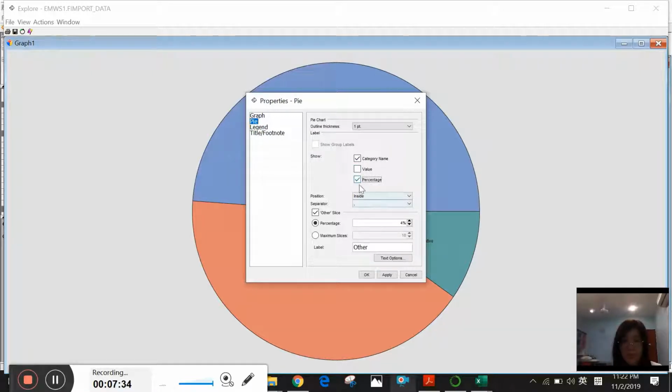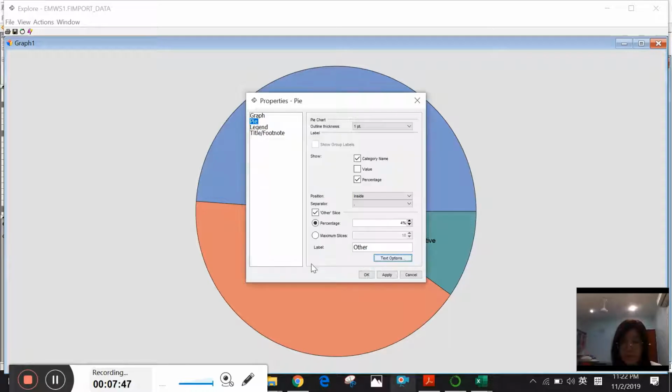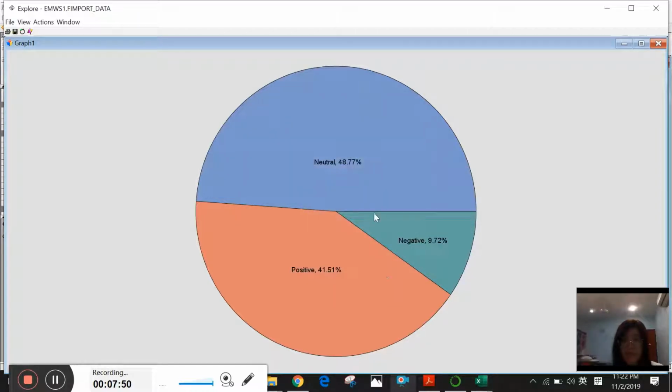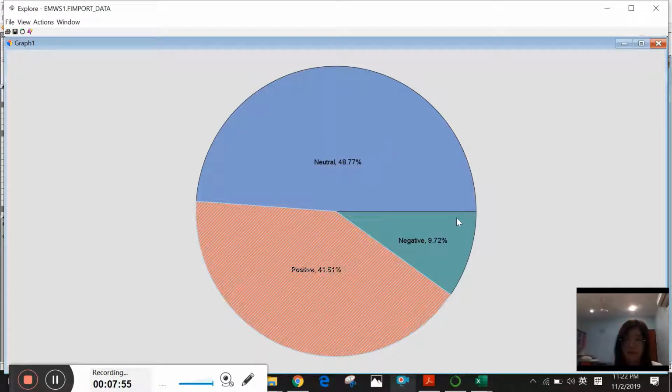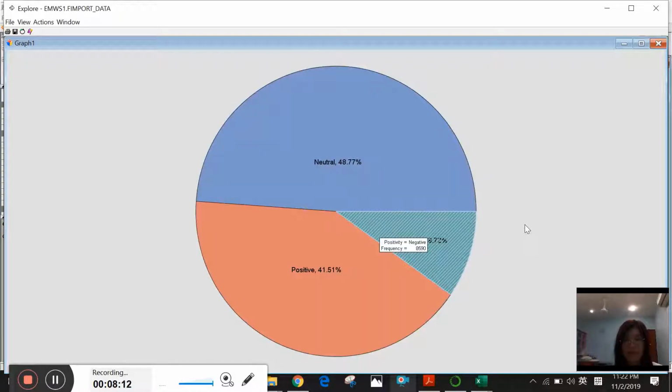Give the percentage to the pie chart, and then we make the text size larger. So we can see from this pie chart that neutral text messages are about 48%, and for positive there are 41.5% positive comments, but for negative there is only around 9.72%.